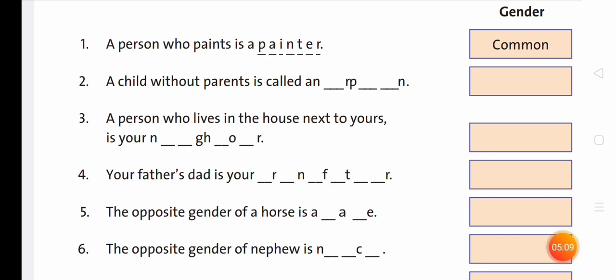It is also common gender. Number 4, your father's dad is your grandfather. Grandfather is masculine gender.